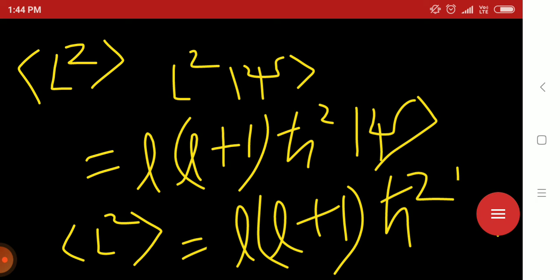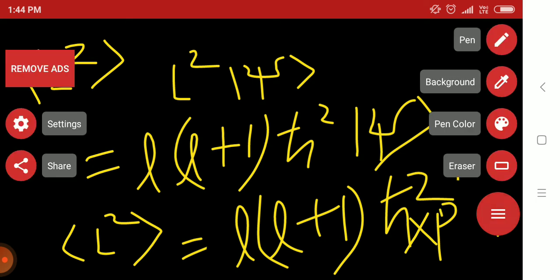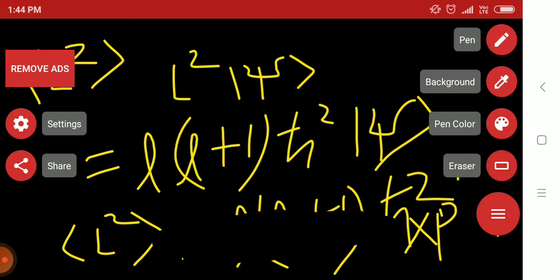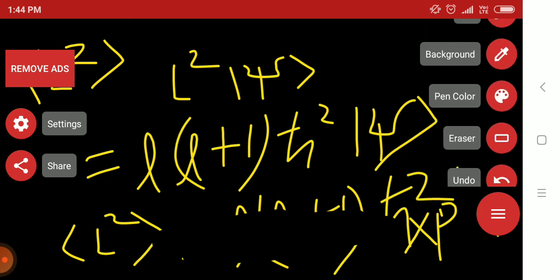There is another method also, but for the timing I will not discuss that. An expectation value means corresponding to that probability also.